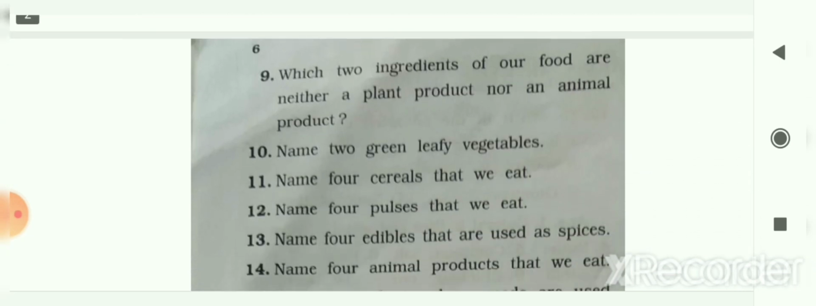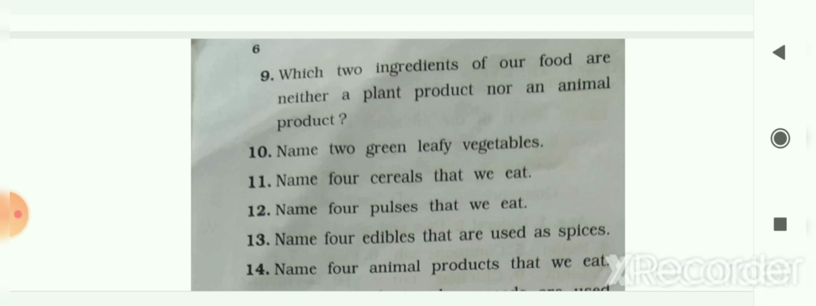Next, number 9. Which 2 ingredients of our food are neither a plant product nor an animal product? So common salt and water, that is your answer. These 2 ingredients of our food are neither a plant product nor an animal product. So common salt and water is your answer.